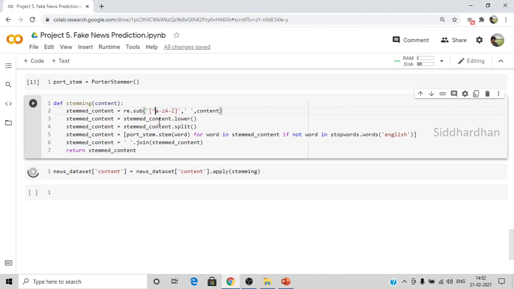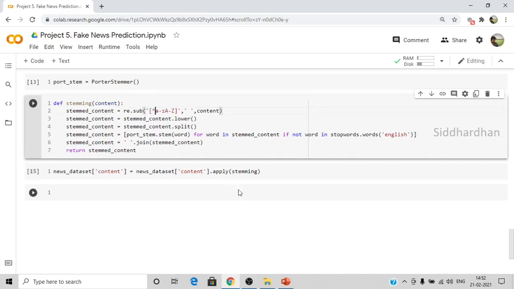So if you face some error in your code, what you should do is download the collab file from the description. I'll give the link for this collab file. Just copy this exact code and you can run that, and you can definitely get your answer. Once you are making the code, just make sure that this symbol is the same.